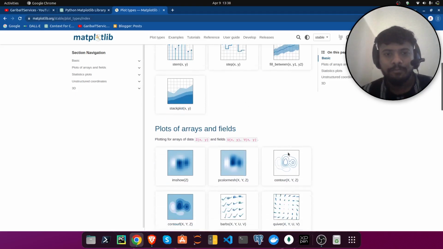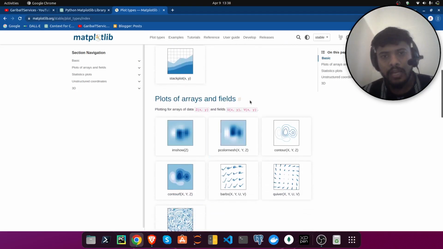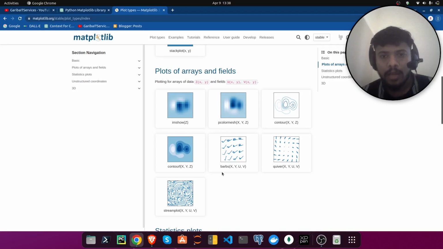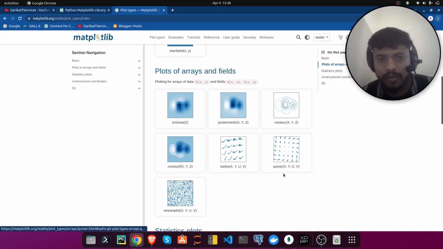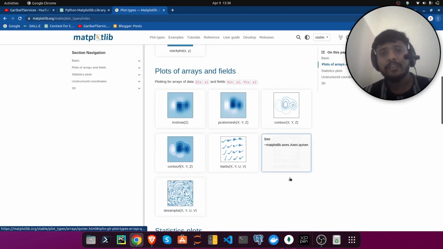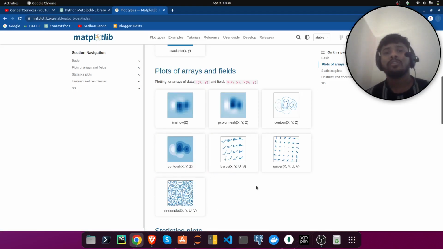In the second type, plots for arrays and fields, you will get plots like barb plot, quiver plot, and contour plot. These we use in advanced machine learning concepts, friends.